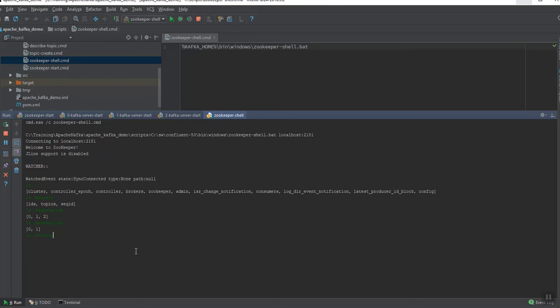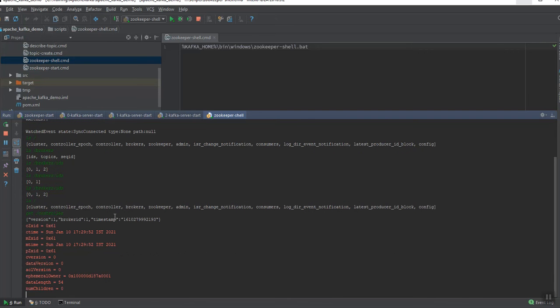We have the controller here in the list, so let's get the controller. So now broker 1 is acting as the controller. Probably it would have started first, so that's the reason it was taken as the controller node.